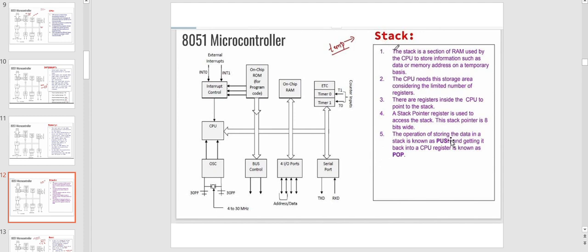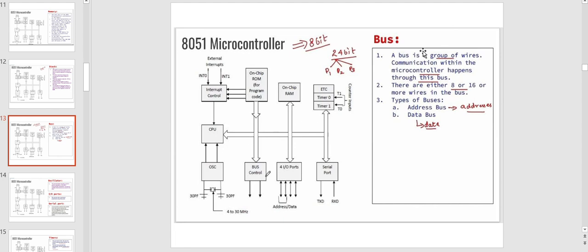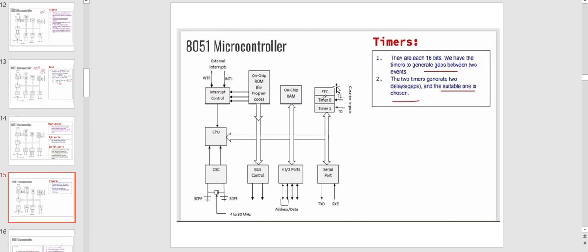Generally, the stack operation of storing the data in a stack is known as push, and getting it back into a CPU register is known as pop. These are the two operations in the stack. It works on the principle of last in, first out. Next, the bus. A bus is a group of wires. Communication within the microcontroller happens through this bus. We have two buses: the address bus and the data bus. The address bus only carries the address, and the data bus carries the data.